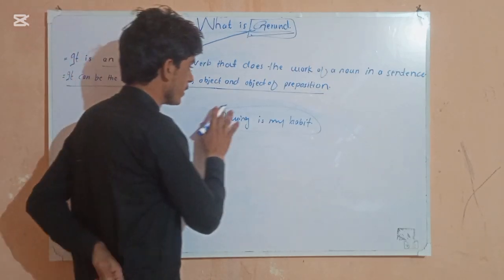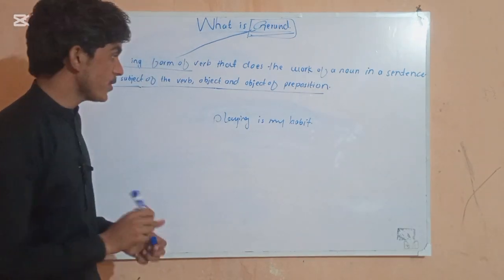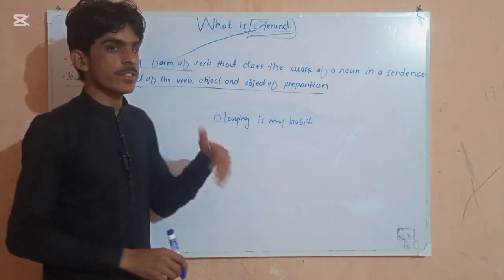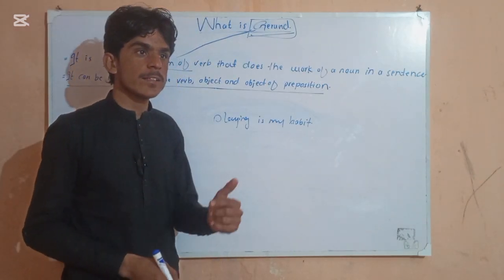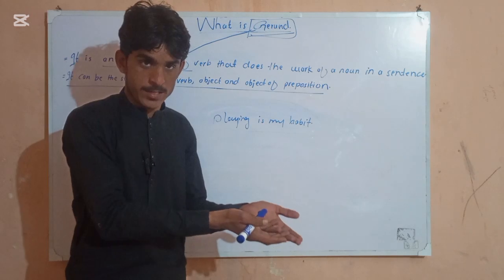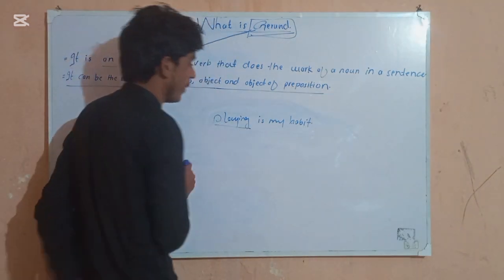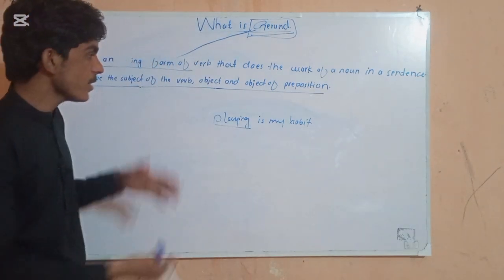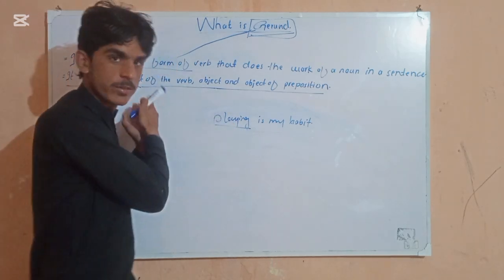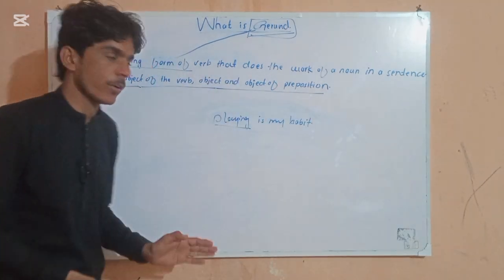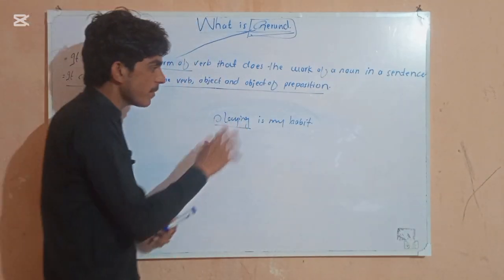So here we need to understand where our subject is. Subject means the doer of the action, or what we are discussing. So in this sentence we are talking about playing, so playing is our subject because we are talking about this one. And gerund simply means the ing form of the verb, so it can be our subject, our object, and the object of a preposition as well. So playing is my habit.